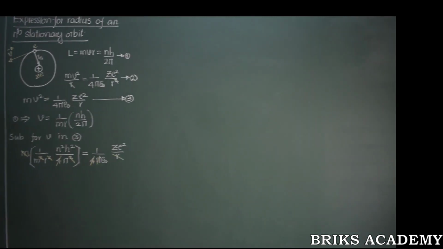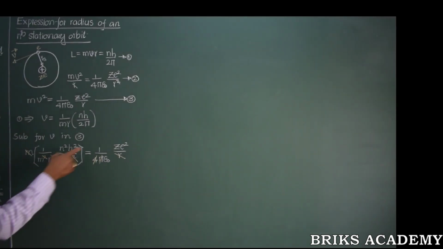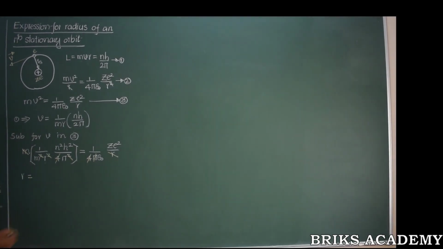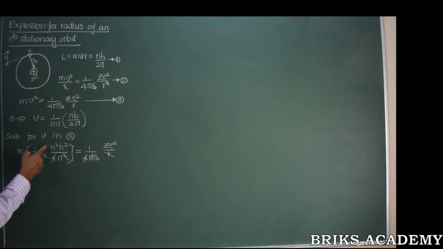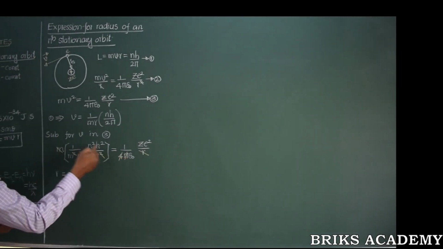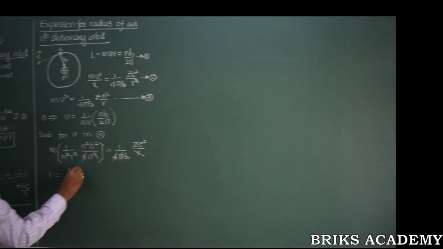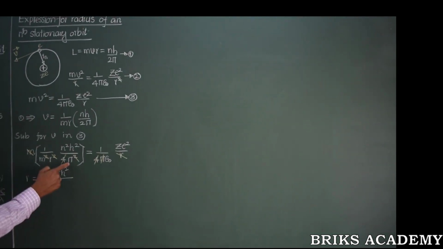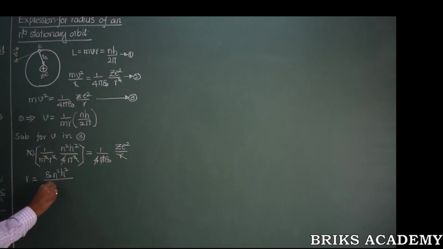Now rearranging the terms, we needed an r. We'll move this to the other side of the equation. Then you get r is equals to, moving this epsilon naught to the numerator of the other side, epsilon naught n square h square divided by, I have a pi here and m here, pi m, ze, when we shifted this to the other side, comes to the denominator ze square. So I've got r is equals to epsilon naught n square h square divided by pi m into ze square.